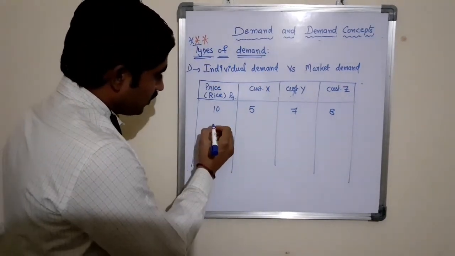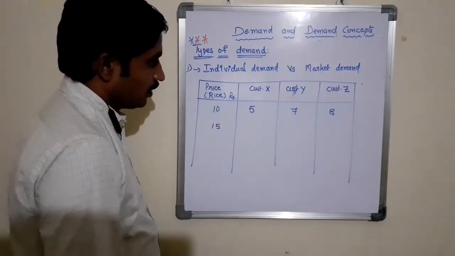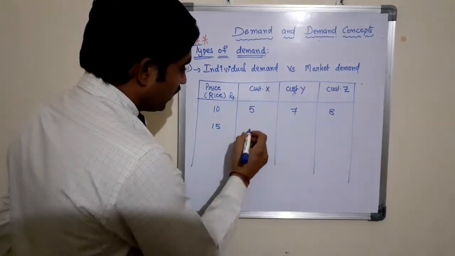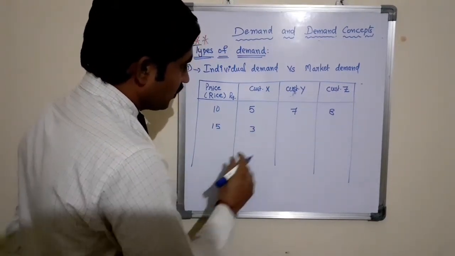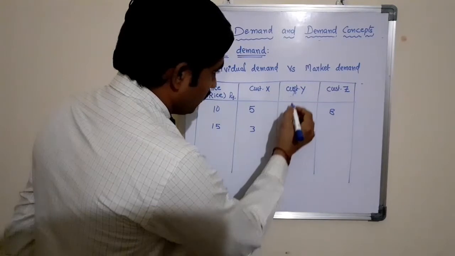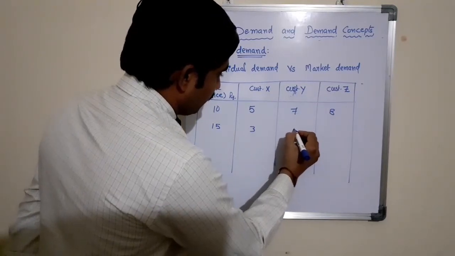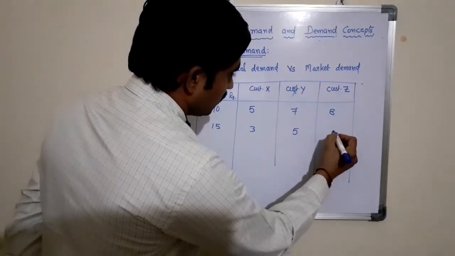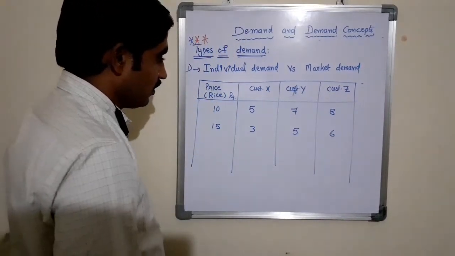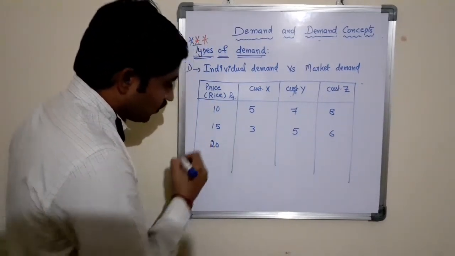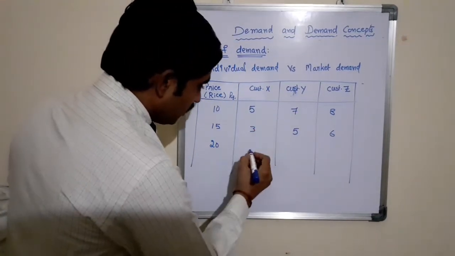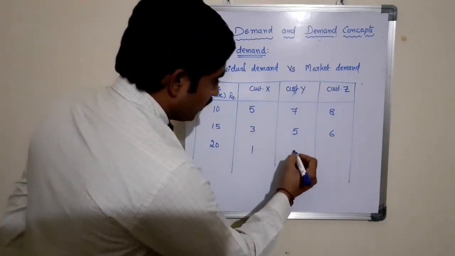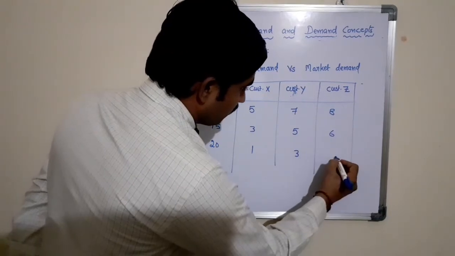If the price is increased to 15 rupees, the quantity demanded from X is 3, from Y is 5, from Z is 6. If it is increased to 20, the 3 becomes 1, 5 becomes 3, 6 becomes maybe 4.